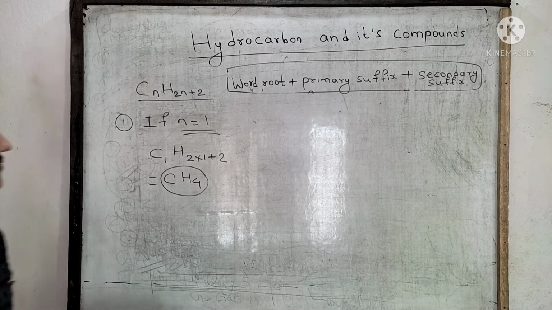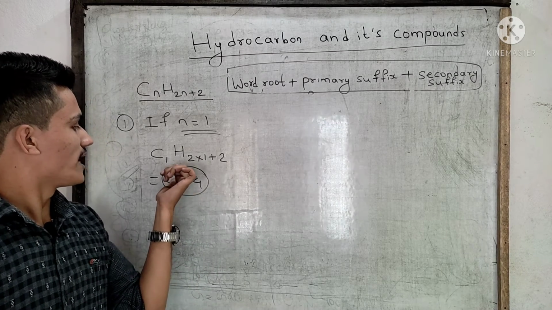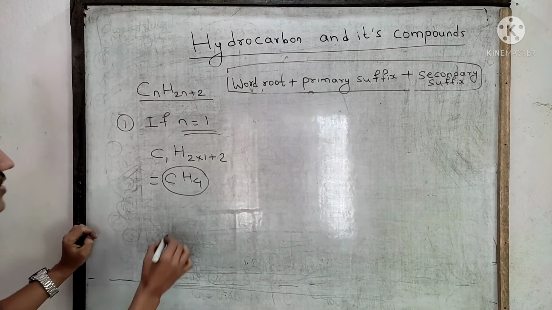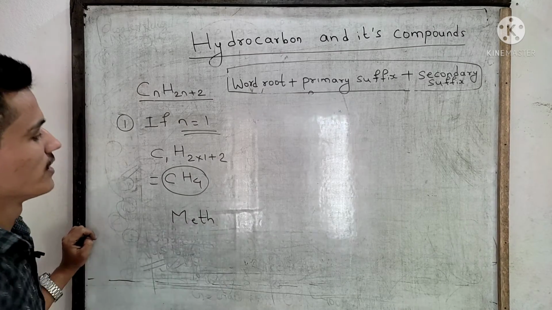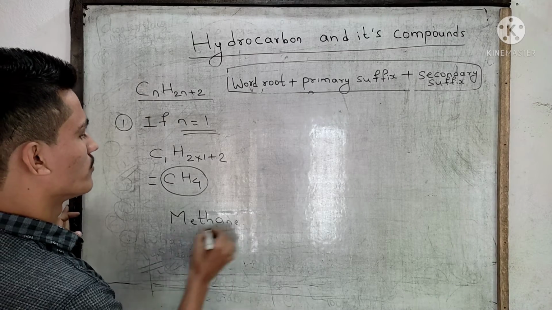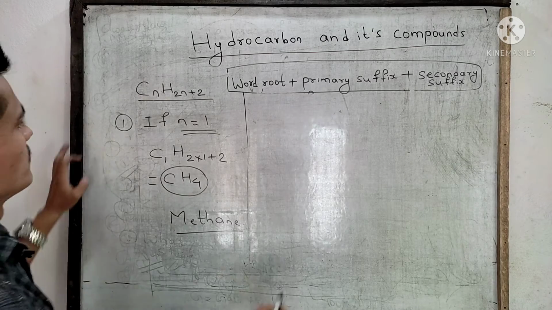Okay. If there is only one carbon atom, what will be its word root? Meth. And simply write this "-ane". Why? You will get it later on. Okay.